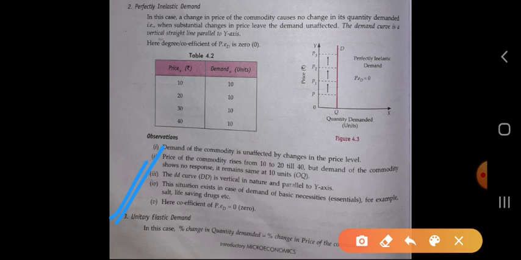But in the case of perfectly inelastic demand, there is no change in the quantity demanded whatever the price of any commodity will be. In the perfectly elastic case the curve is horizontal, parallel to the x-axis. But in the case of perfectly inelastic demand, the demand curve is a vertical straight line, parallel to the y-axis. Okay, now the third one is unitary elastic demand.